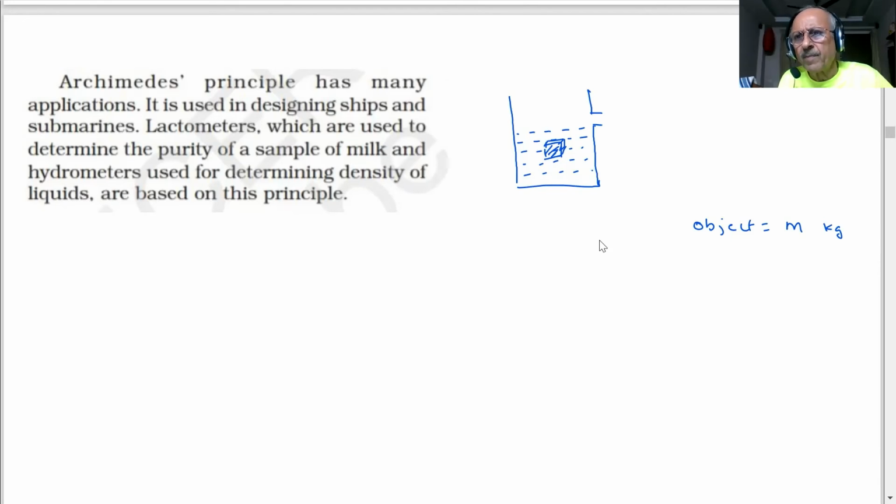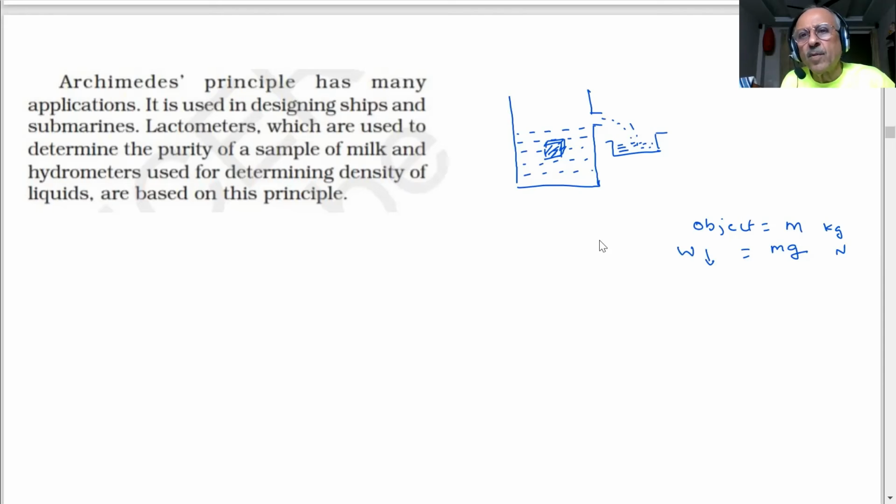Is it? Yes, sir. Then what is the downward force, the weight W, which is acting downward, student? The gravitational force which is acting downward is m into g newtons. Okay? g is 10. If this is 5 kg into 10, that is 50 newtons. Now what will happen? As soon as I put this, it will displace water.